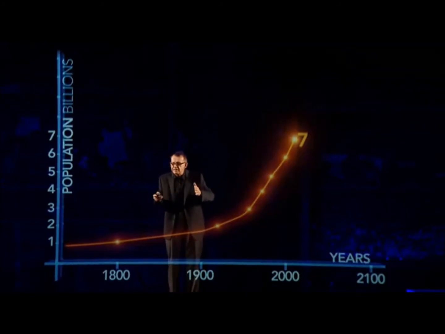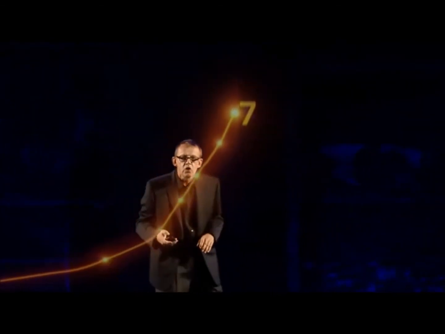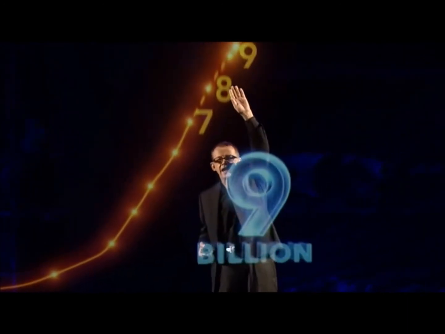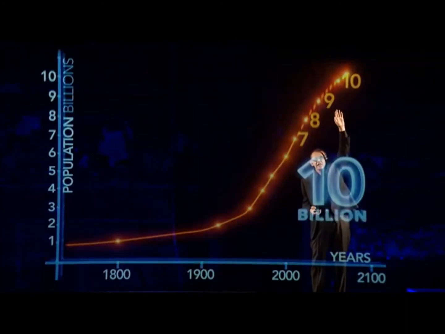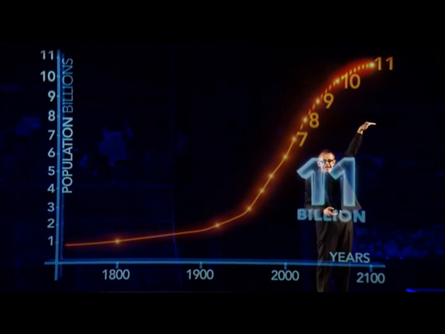I will show you the projection, the best projection into the future from the finest demographers we have at the Population Division of the United Nations. And it looks like this. It's going to continue first up to 8, and then it goes up to 9, and then it goes here. But see, it's slowing down. By the end of the century, it's becoming more flat there.